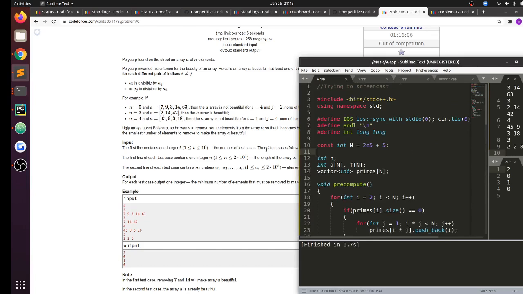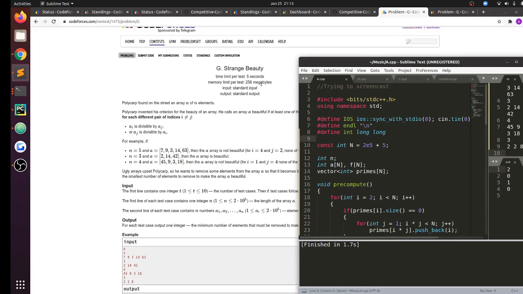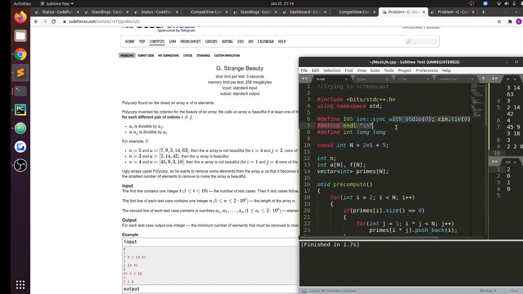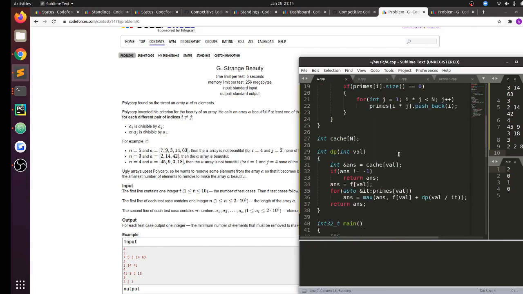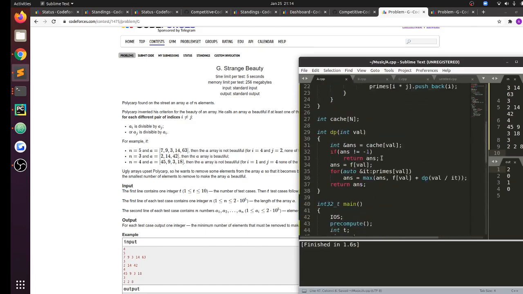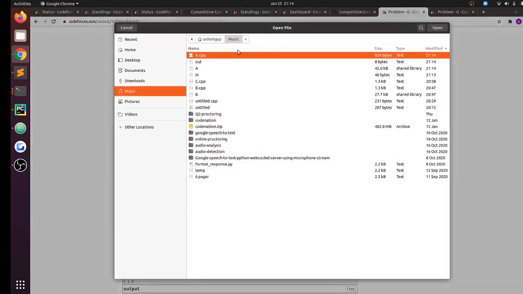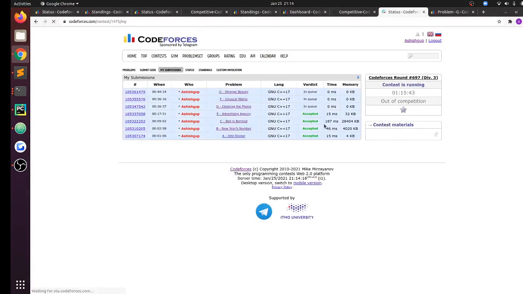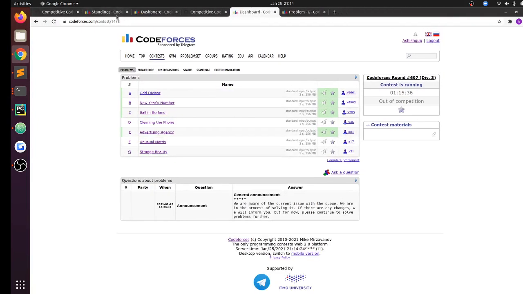So I'm getting 2010, which is correct. The time limit is 5 seconds, and I don't think I require long anyway, so I'll remove it just to reduce the time and the memory consumption of my program. I think that should work. Okay, my E got AC, and I think I've solved all the problems, so I'll try to explain all of my solutions starting from problem A. Assuming something fails when I'm explaining, I'll try to correct that problem. I'll keep checking the status page.